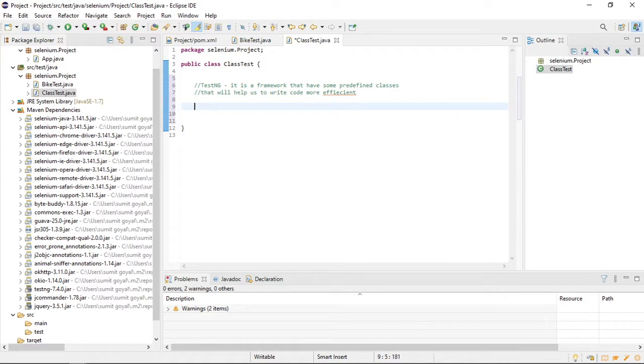So for each and every test case, we will use @Test. This is an annotation. After that, it will say import the package. Let me give some name to my public void. Test case name is T1.